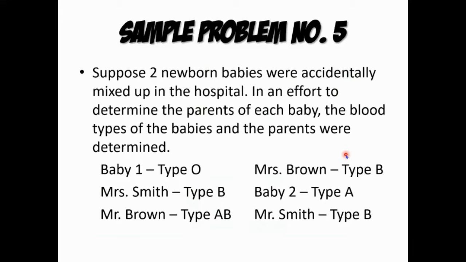And then, sample problem number 5. Suppose 2 newborn babies were accidentally mixed up in the hospital. In an effort to determine the parents of each baby, the blood type of the babies and the parents were determined. So, ito po yung given. Si baby 1 ay type O, si baby 2 ay may type A, si Mrs. Smith ay type B, si Mr. Smith ay type B. Parehas po silang type B. And then si Mr. Brown ay type AB, and then si Mrs. Brown ay type B. No?